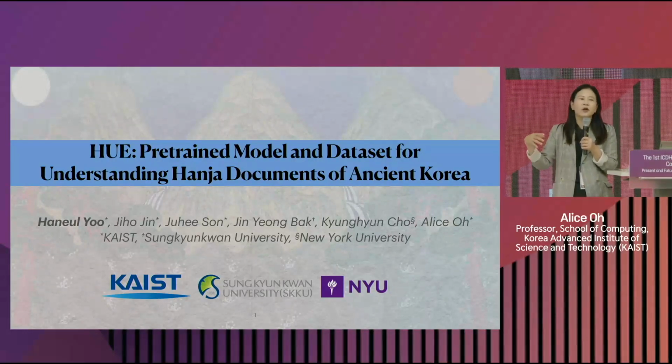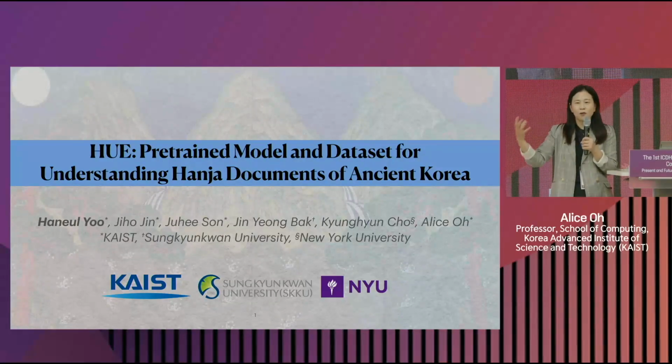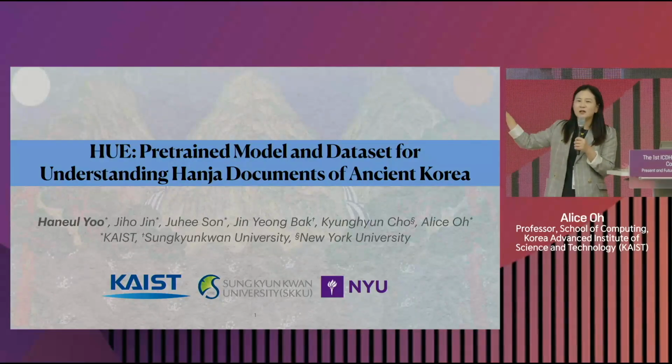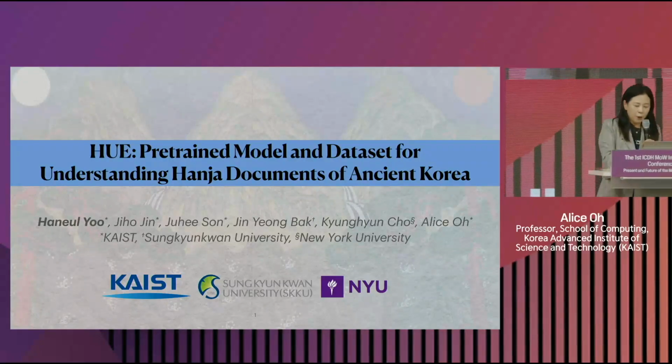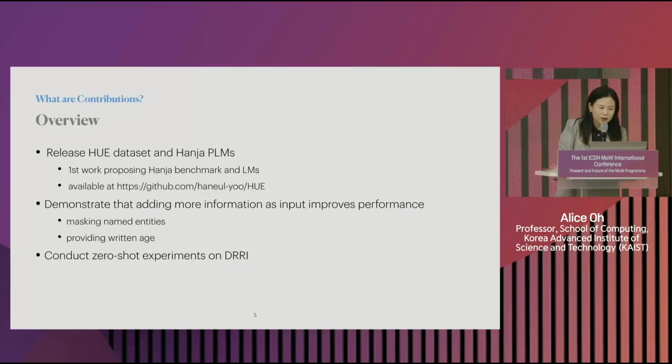So we try to understand the New York Times so that when somebody asks some questions about some article about Joe Biden doing something, the AI system can automatically answer that question, right? With the Joseon Dynasty, we're trying to do something similar, but it's ancient, archaic language, so technically it's just a much more challenging problem for us, right? So let me skip through this.